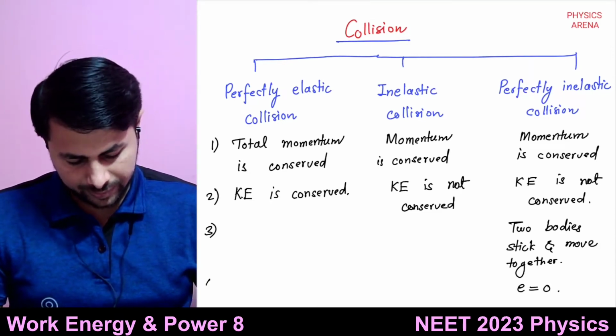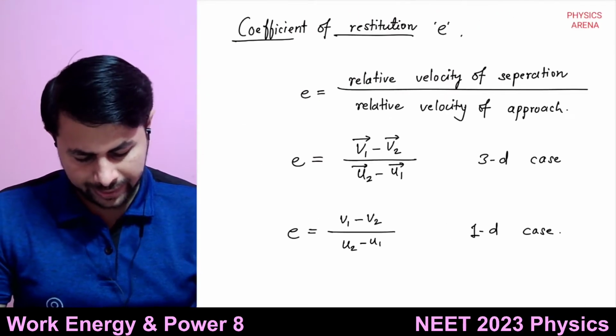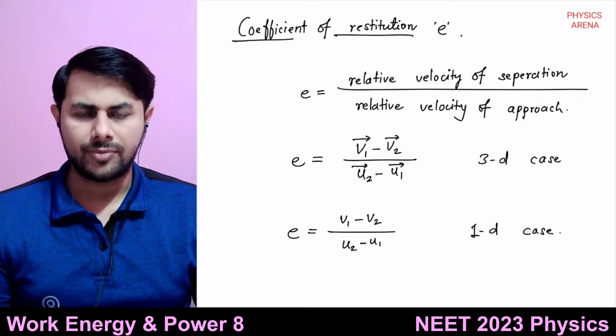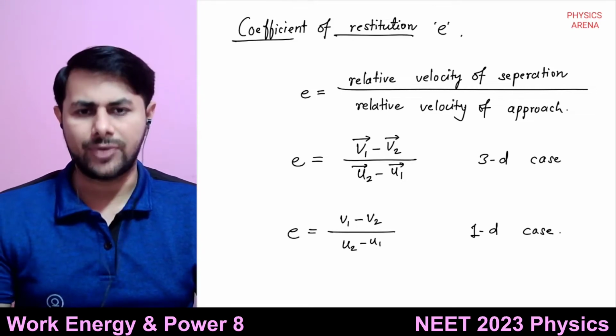And in case of the elastic collision, we will prove this: for perfectly elastic collision, e is equal to 1.